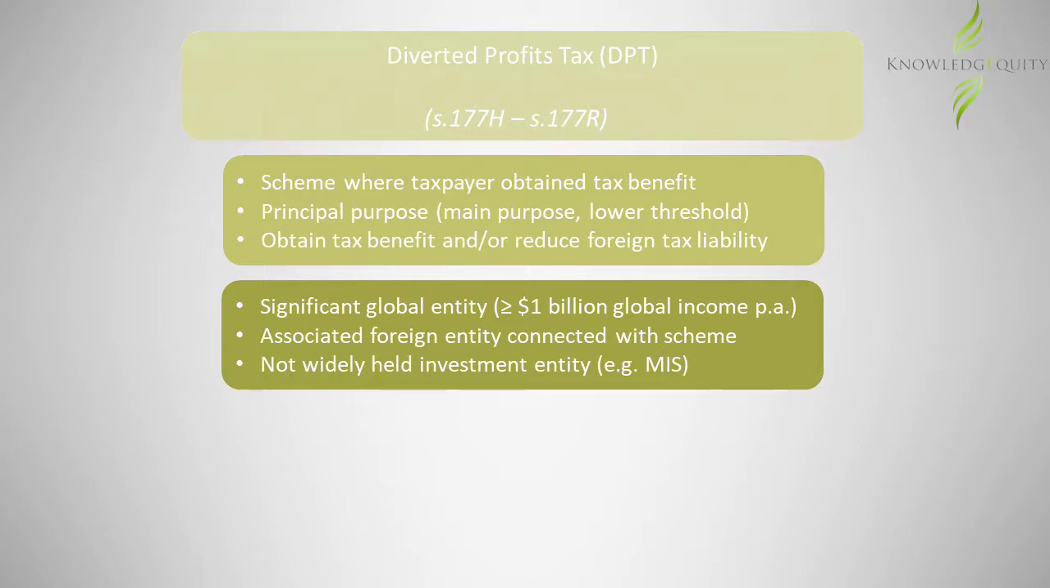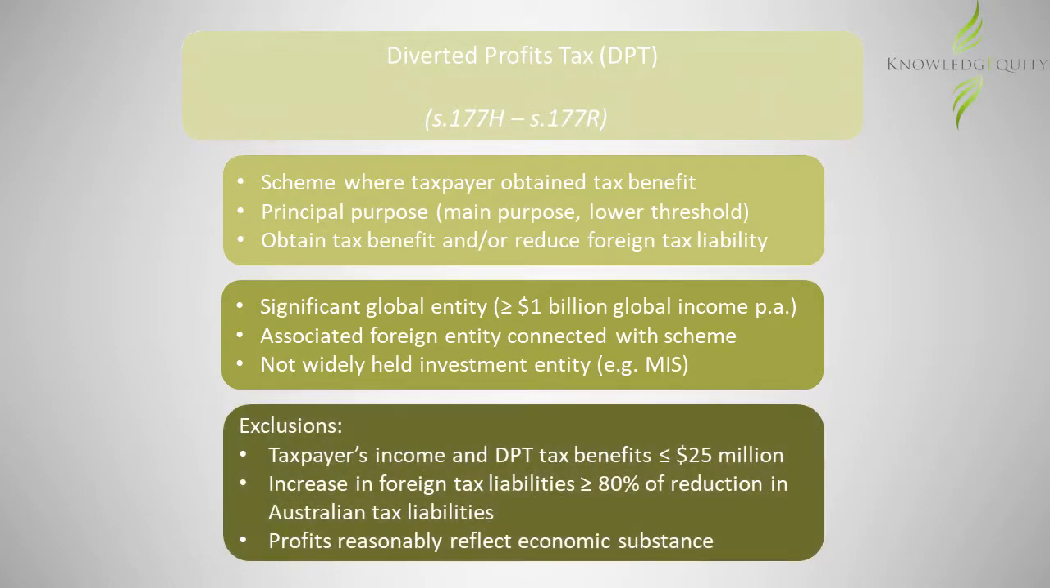The final elements relate to certain exclusions to the DPT. Where the taxpayer's income and any DPT tax benefits is up to $25 million, where foreign tax liabilities are deemed to be sufficient, being at least 80% of the reduction in the Australian tax liability, and where the profits reasonably reflect the economic substance and commercial reality of the activities undertaken.